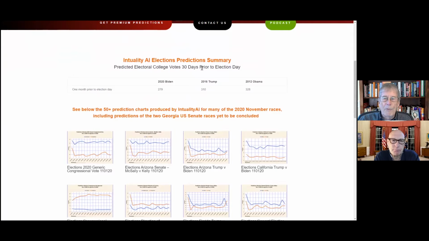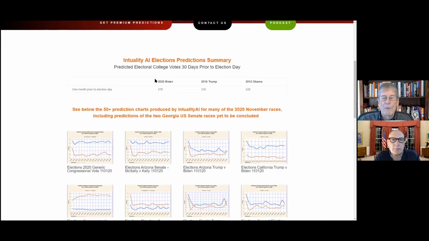The first area up here is basically the predicted electoral college votes 30 days prior to election day. For 2020, one month before November 3rd, it was predicting Biden to win, and it came up with a total of 279 electoral votes. And he got pretty close to that right around the 3rd or 4th of November.